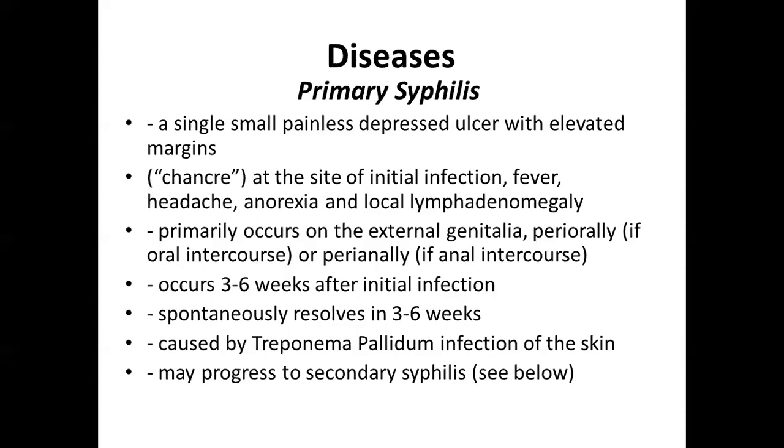So a small painless depressed ulcer called a chancre is at the site of initial infection. Then fever, headache, anorexia, and local lymphadenopathy will be present. It primarily occurs on the external genitalia, or perianally or orally, depending on which part gets contact during sexual intercourse.